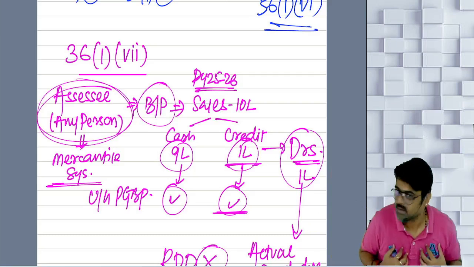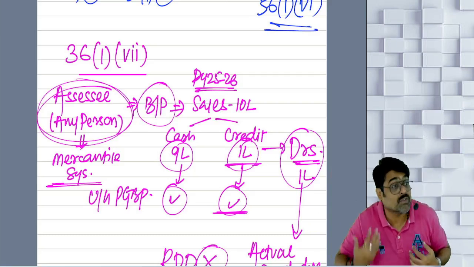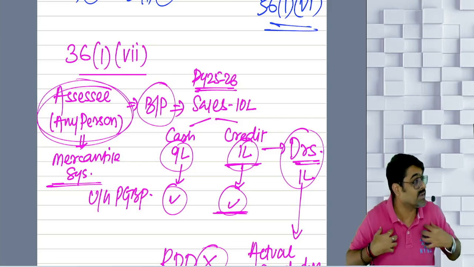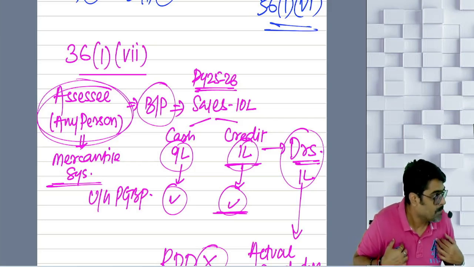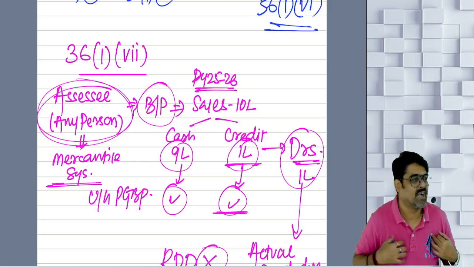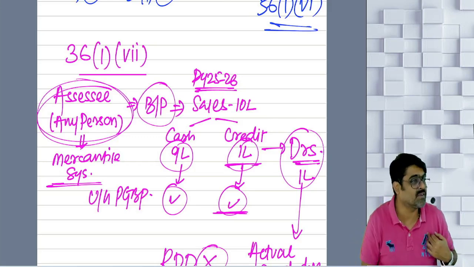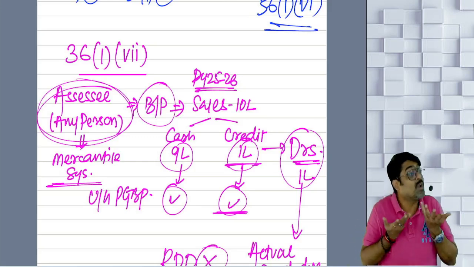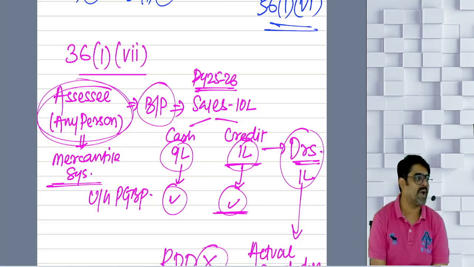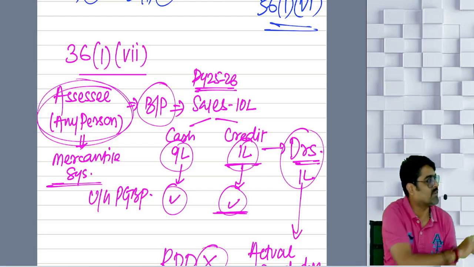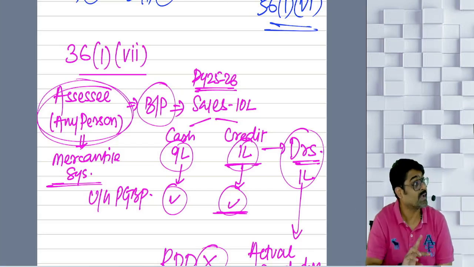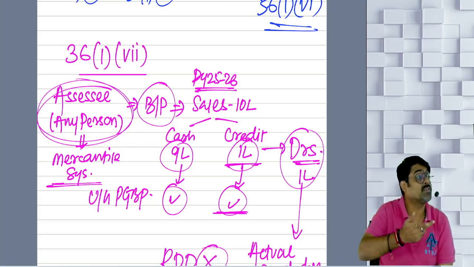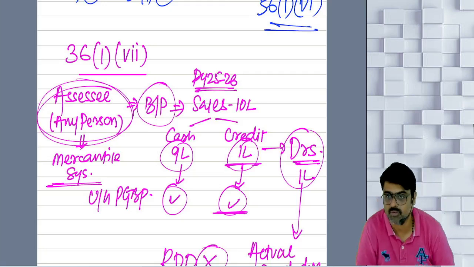No. My business is not to give such loans or advances, so this cannot be treated as my bad debt. But since it was given in the course of my business and I lost it, it is a loss incurred in the course of my business. I can still claim it as a deduction out of my business income, but not as bad debt, but as loss in the course of my business or profession.